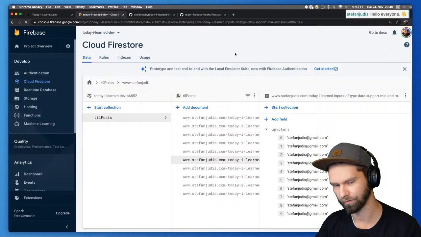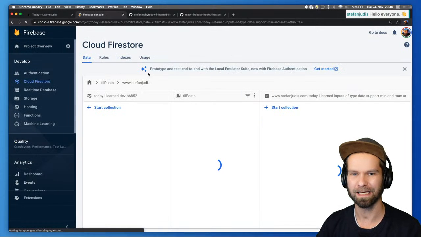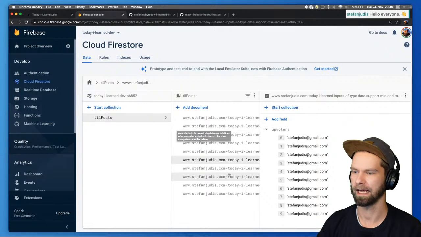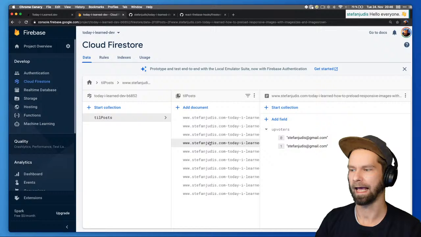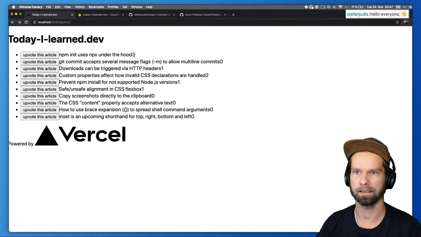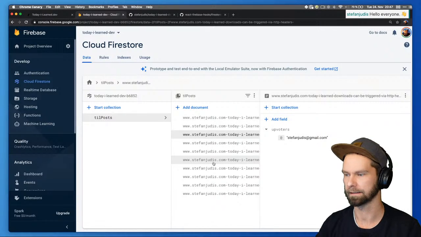And I actually wanted to research what the whole difference between all these different Google Firebase products is. But yeah, this is using Firebase Cloud Firestore. And you see here that it's already collecting upvotes. This works fairly nicely in the application already. It's showing the number of upvotes, and currently I'm storing plain text emails here in an upvoters field.